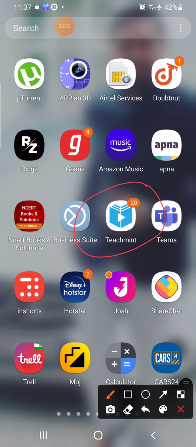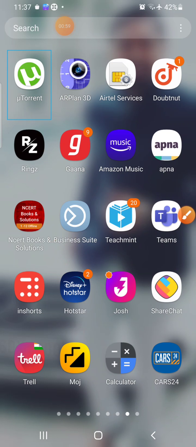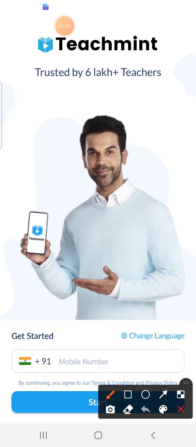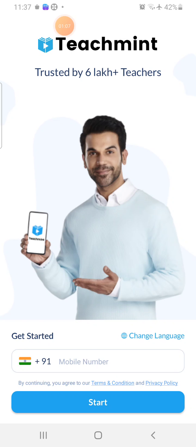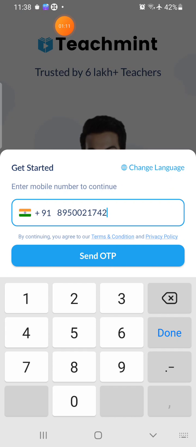So what do I need to do? You need to tap this app. You need to fill in some details in this app. So I tap this app. This app is asking my contact number. Here you can see that I can write down my contact number. So I enter my contact number.